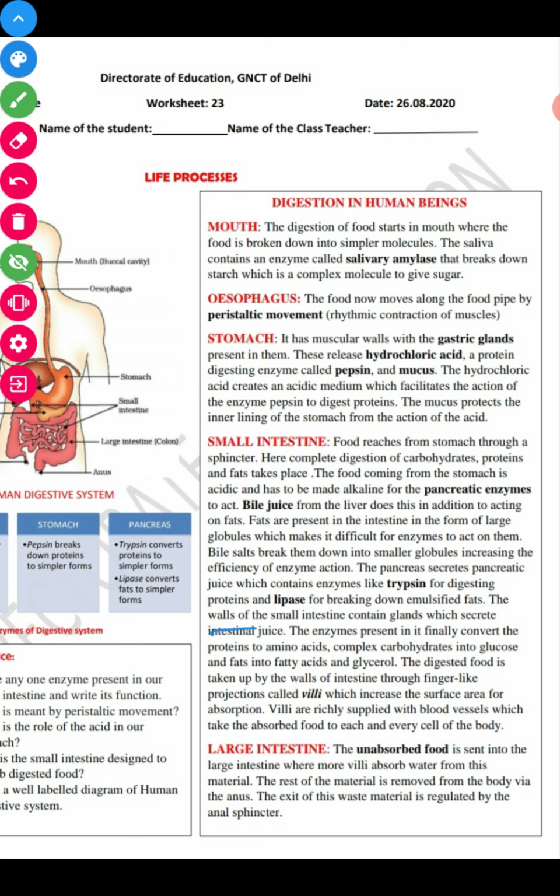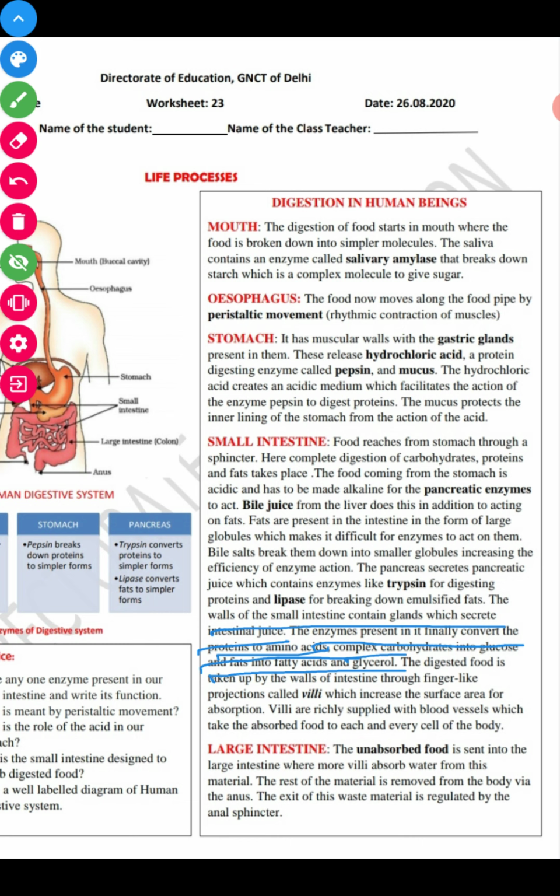The walls of the intestine contain glands which secrete intestinal juices, and the enzymes present in it convert protein to amino acid, complex carbohydrate to glucose, and fat to fatty acid and glycerol. With the help of these intestinal juices, the food finally gets converted like this.